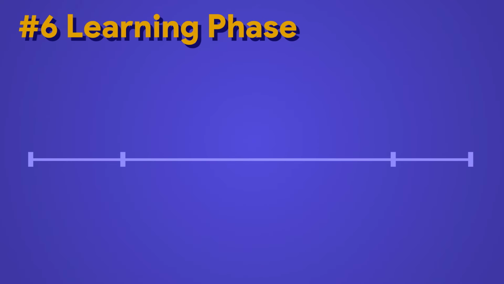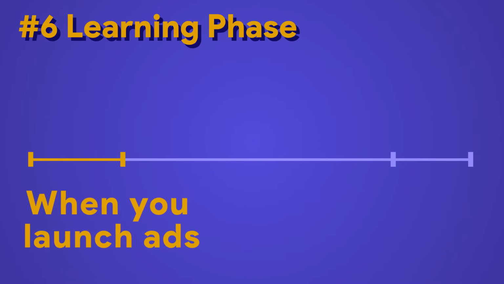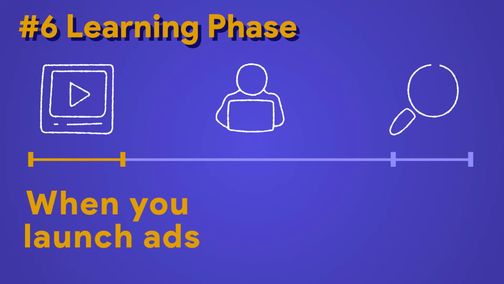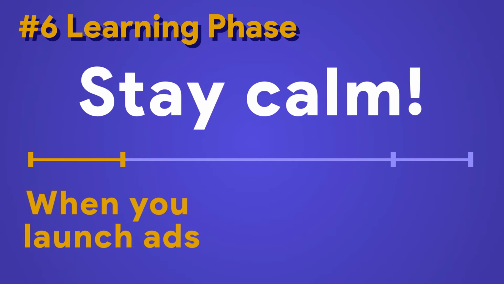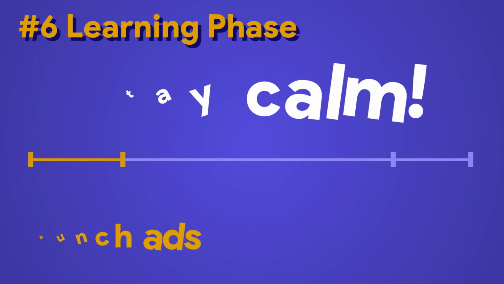When you launch your ads, they enter what we call a learning phase. It is a period during which the algorithm will test your ads, your audience, and your targeting options. During this phase, stay calm if you don't see great campaign performance yet. This is a normal thing. You must let the tool identify your best conversion opportunities.